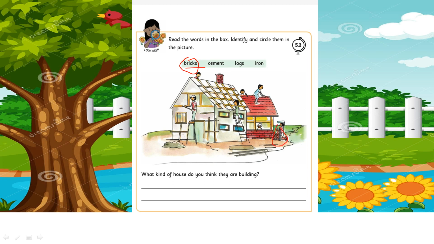This is the bricks. See the next one. Cement. Where is the cement here? See this. Very good. This is cement. Next one, logs. Where are the logs here? Yeah, very good. This is called the logs. The last one, iron. Where is the iron here? This is also iron.